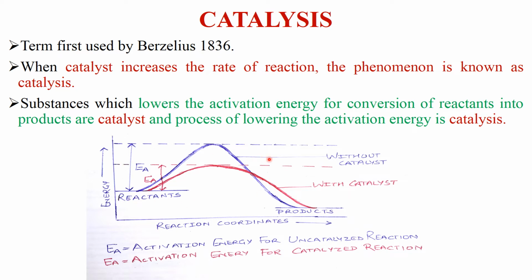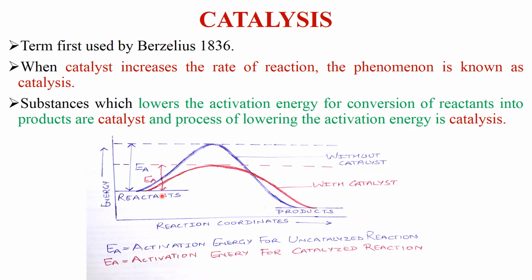Now for the uncatalyzed reaction, see the blue pen, the barrier is this much, from this to this. So this is the activation energy for the uncatalyzed reaction, or the reaction which takes place without catalyst. And this marked with red ink is the activation energy for the catalyzed reaction, EA, red.